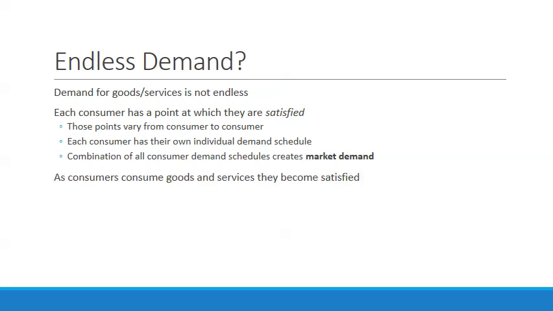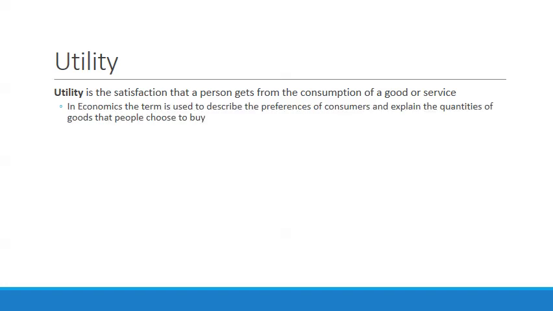So as consumers consume goods and services, they become satisfied. And then that satisfaction is called utility in economics. So when we refer to the term utility, what we're referring to is the satisfaction gained from the consumption of goods. So let's look at this term utility. Utility is the satisfaction that a person gets from the consumption of a good or service. So it is our satisfaction. In economics, the term is used to describe the preferences of consumers and explain the quantities of goods that people choose to buy. So utility tells us what we're buying from our preferences and then how much. So that's what utility is describing.